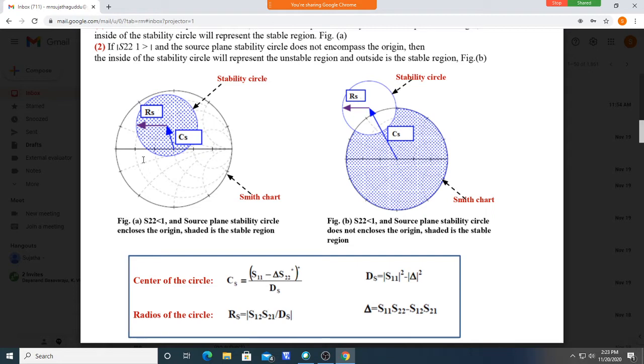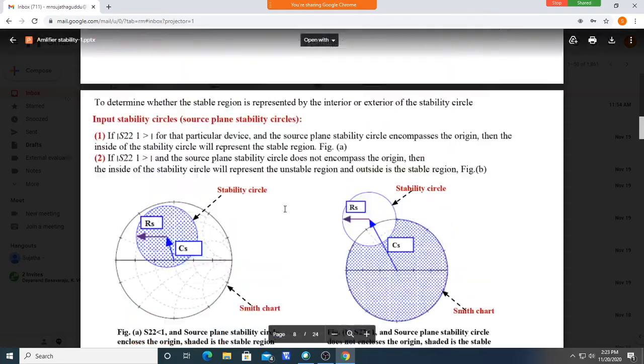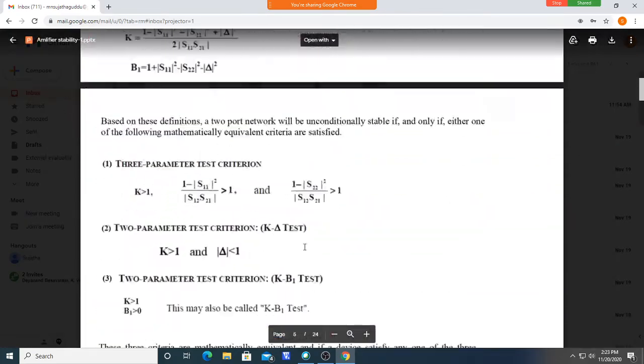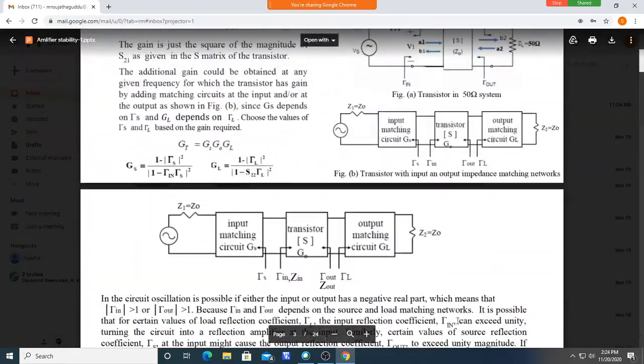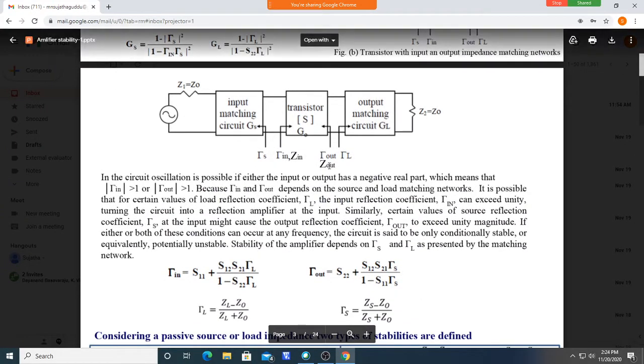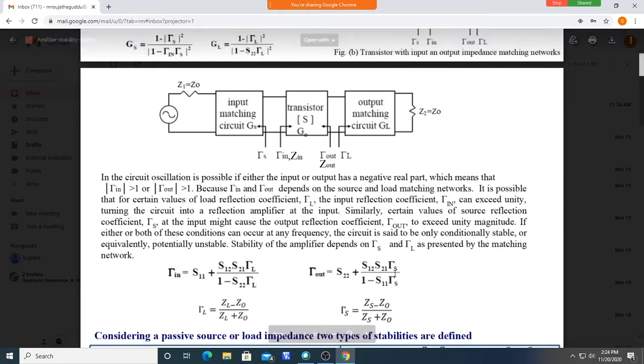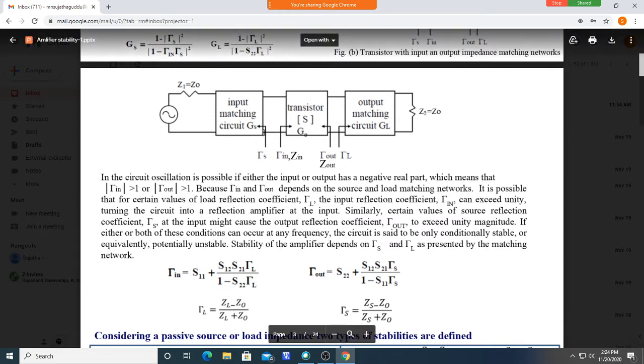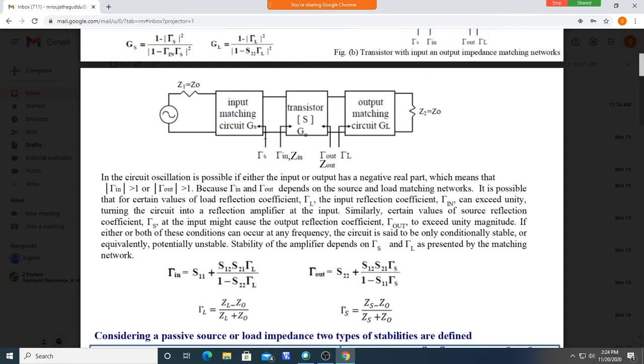For stability, see this Γout: Γout depends on Γs, and Γs depends upon the ZS. So now what we have to do is find which values of ZS give a Γout lesser than 1.